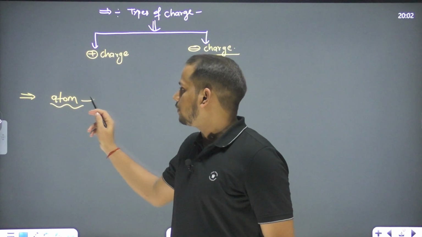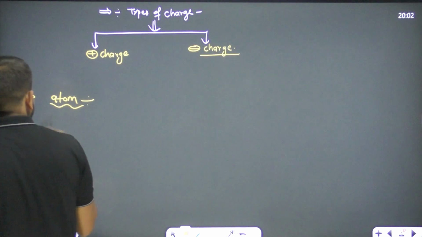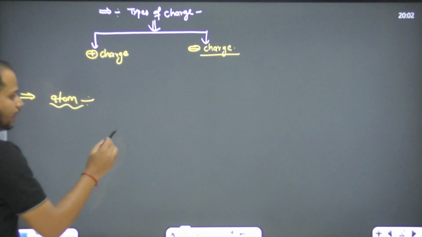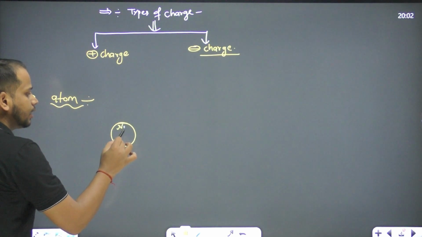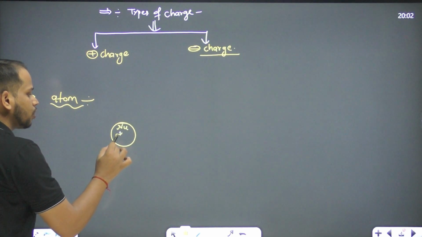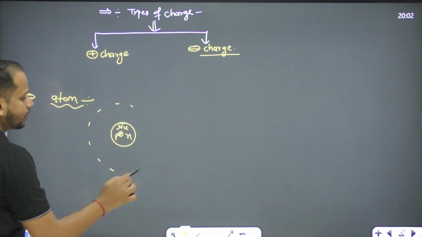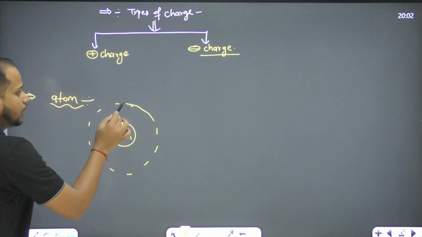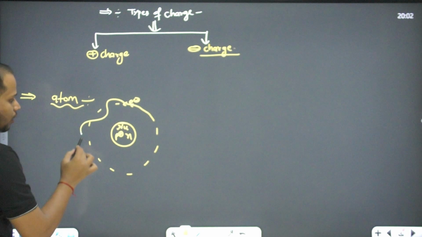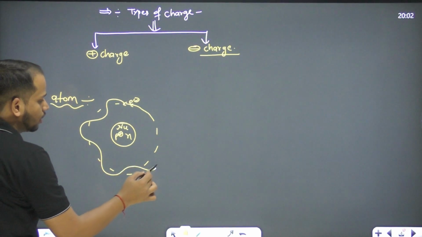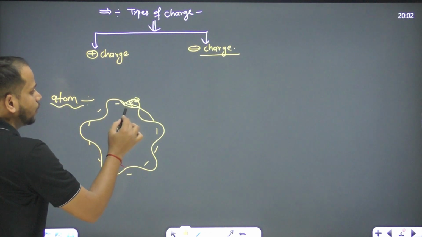But now we have just learned about the electron, proton and neutron. Like what we know, this is the nucleus we have, right? Inside the nucleus there is a proton and a neutron, and the electron is just revolving around this. How the electron is revolving around this, we all know. The electron is revolving around this because it is making a standing wave. Why is it making the standing wave over here?